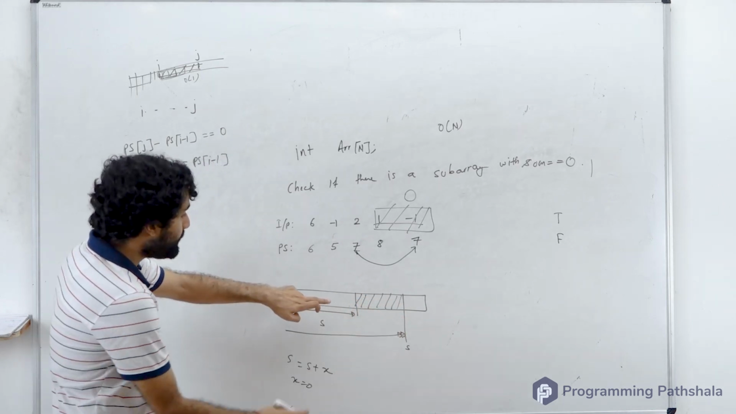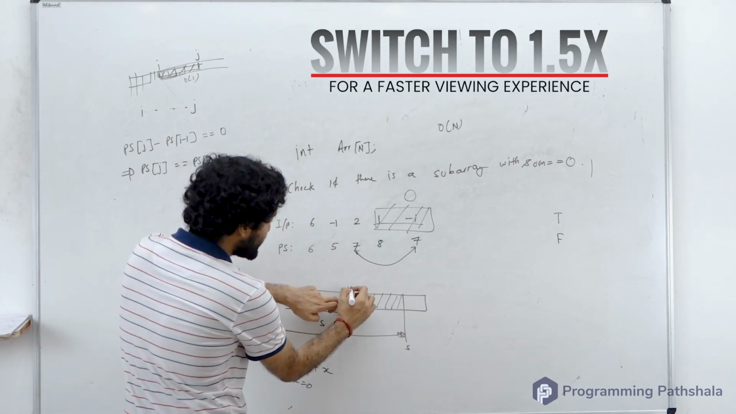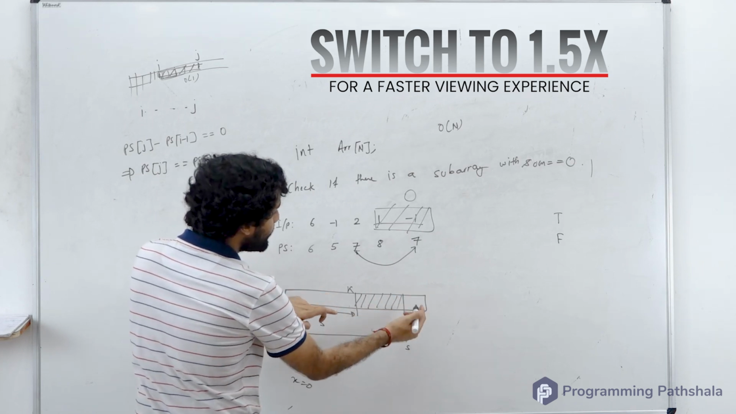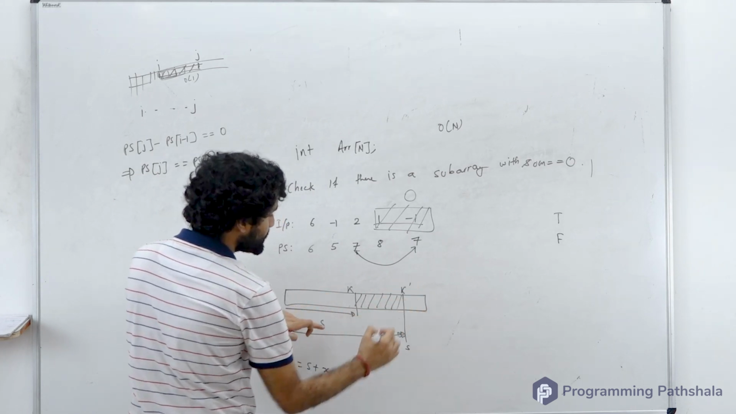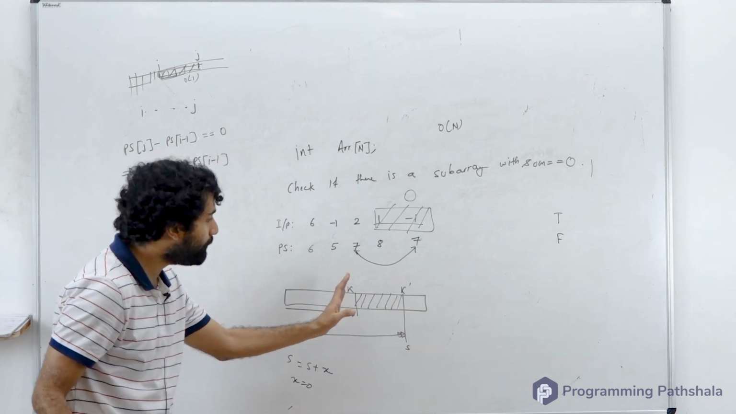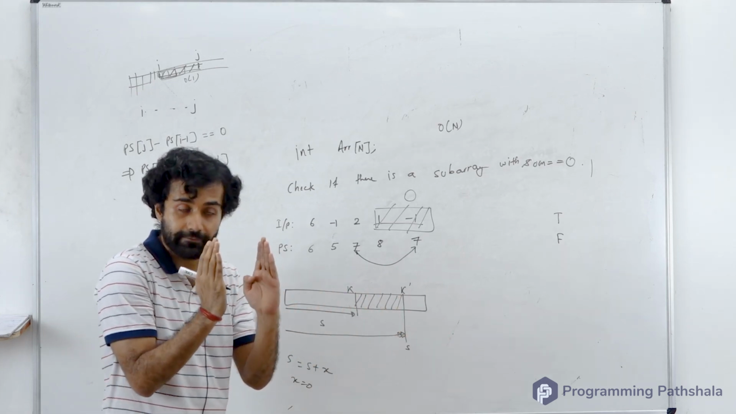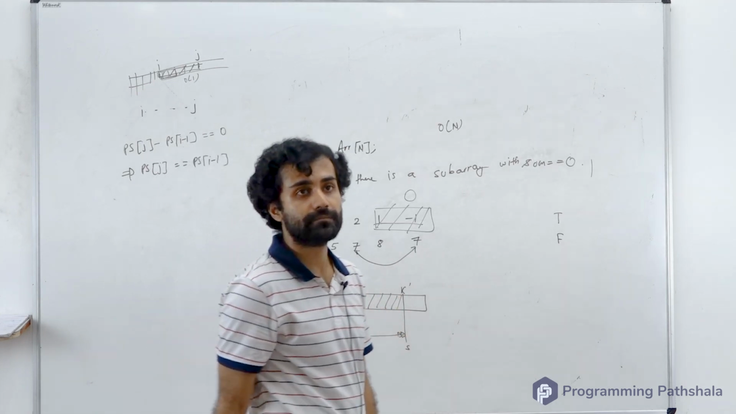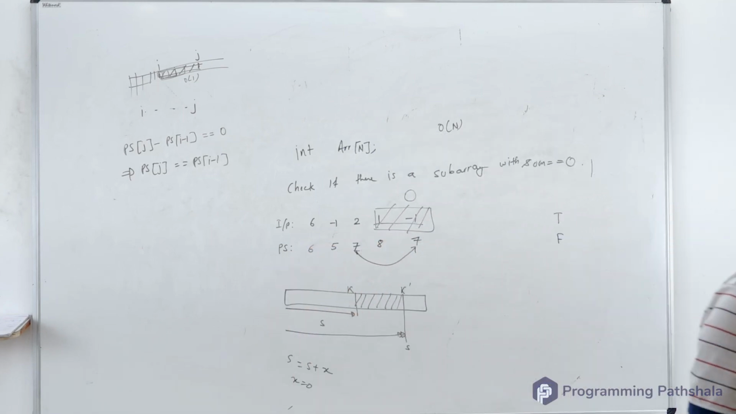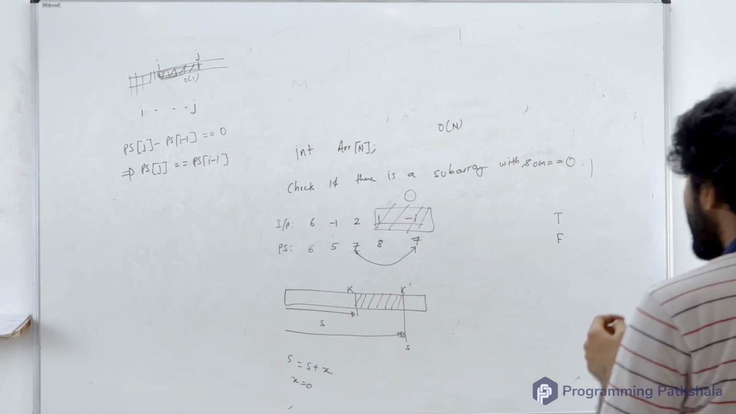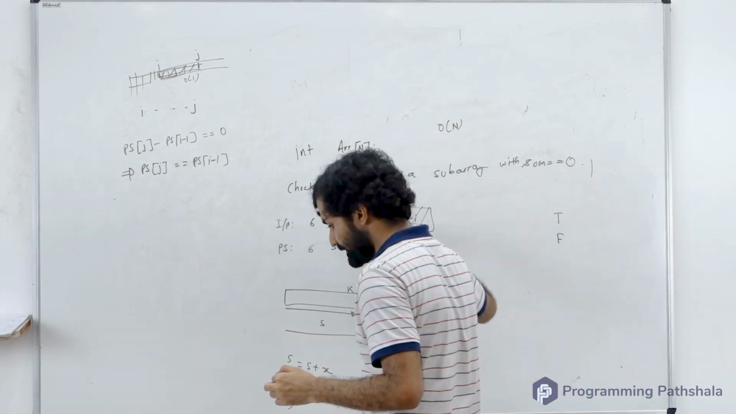So if a prefix sum happened at index k and the same prefix sum happened at k dash, then can you tell me from which index to which index the subarray will lie, which will have a sum 0? Can you tell me the indices? Will it be from k to k dash, or will it be from k plus 1 to k dash? Yes, very good. It will be from k plus 1 to k dash. So can you implement this?